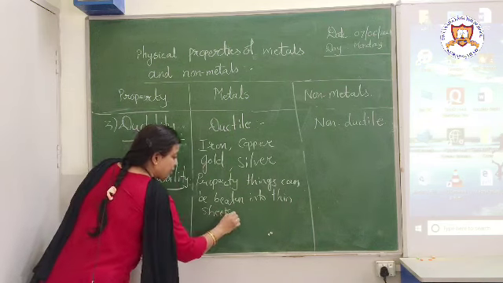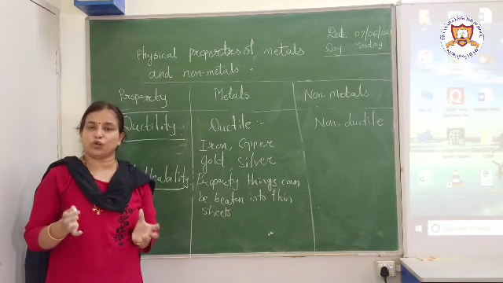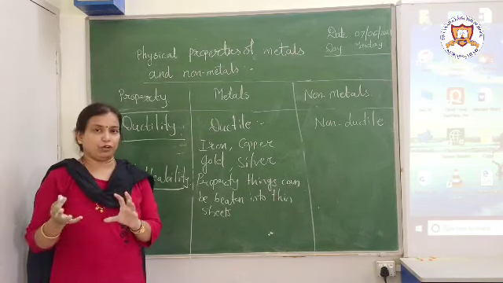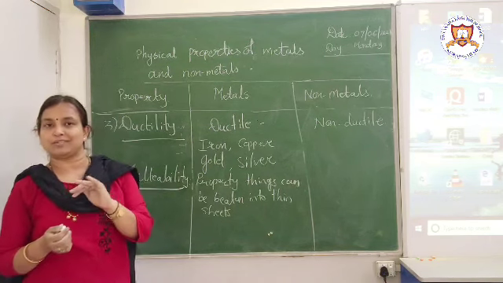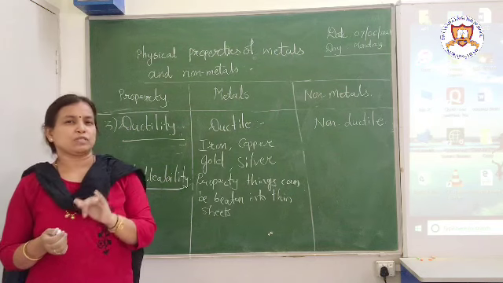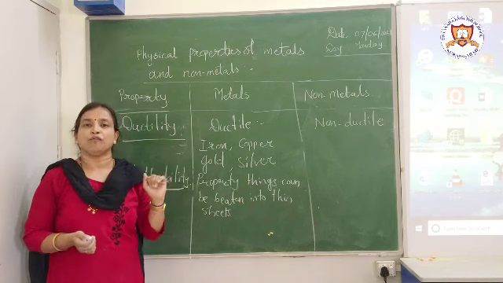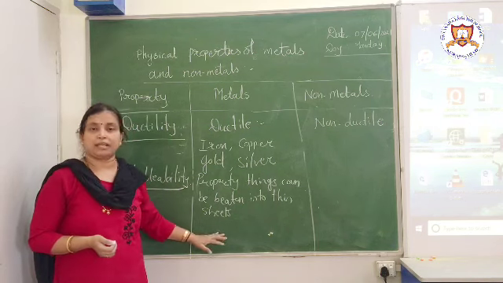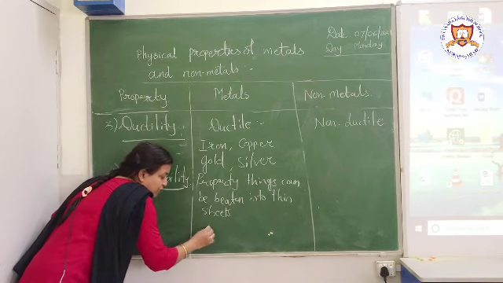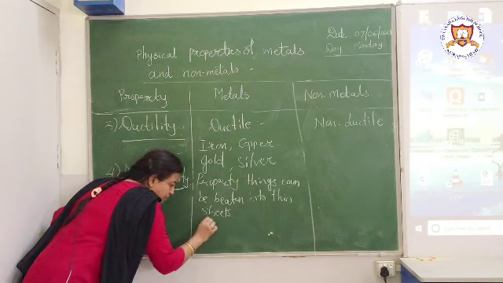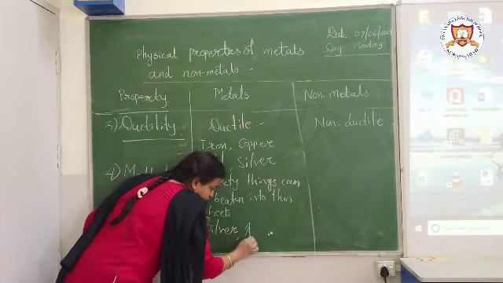So what examples can be given for this? We can have several examples. Again, you must have seen aluminum foil, which you use for packing your food, or silver foils, which are used in some sweets. Some sweets, particularly Indian sweets, are decorated with a thin sheet of silver. So these are examples of this property, that is malleability. We can give the example of silver, then aluminium.